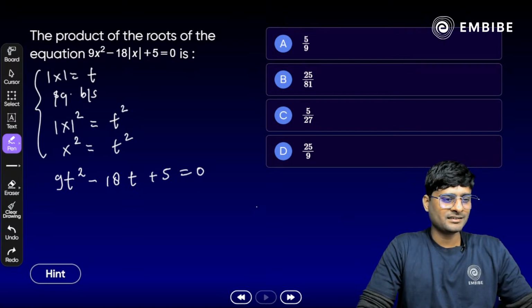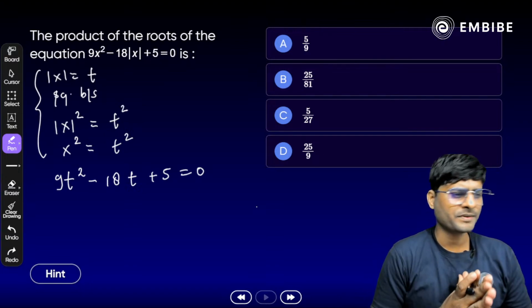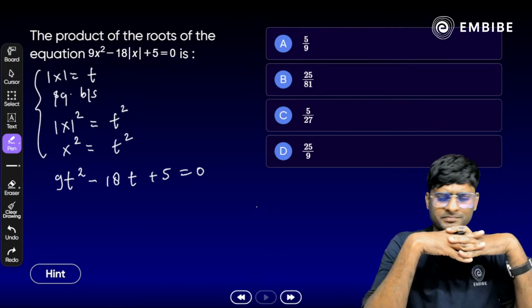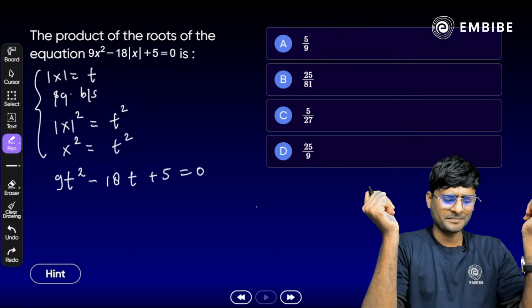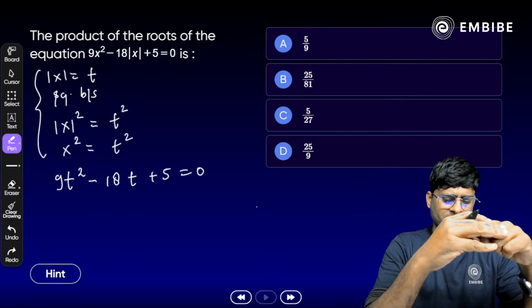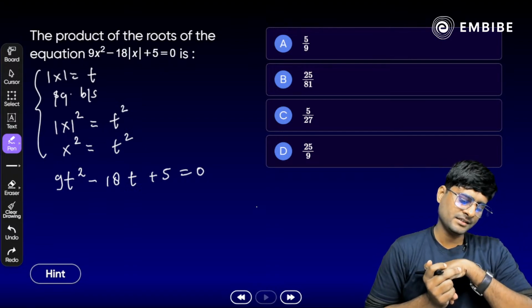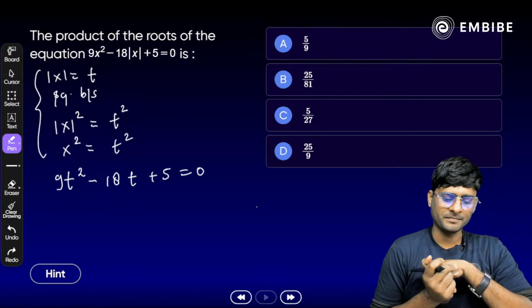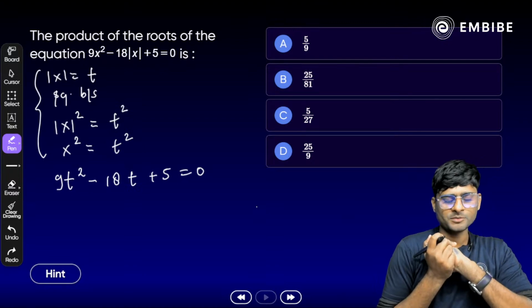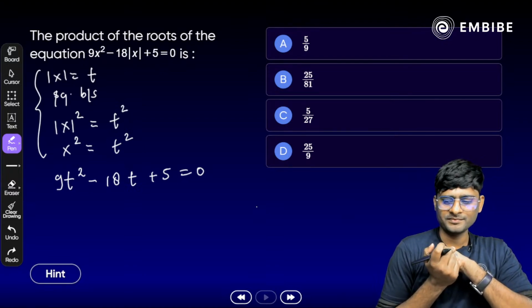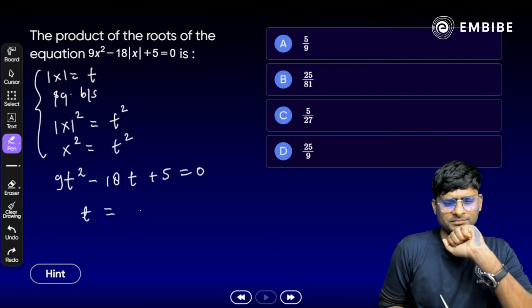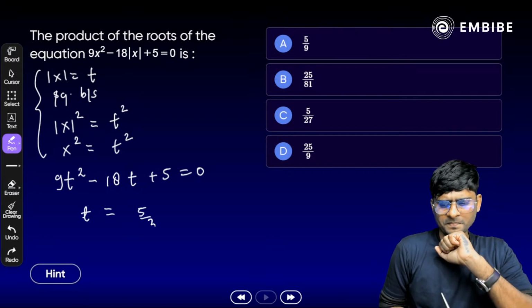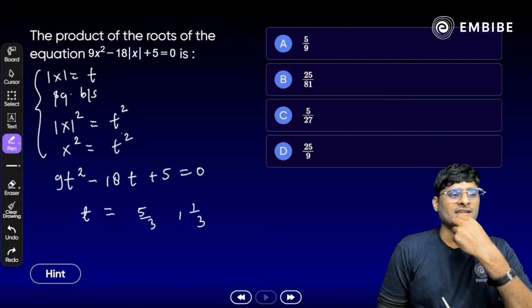All right, 9t square minus 18t plus 5. Try to find out the solution. Very easy. Yes, we will get the two roots here. I think 5 by 3 and 1 by 3. Okay, Shantanu. All right. Option B. All are saying option B. 9 5s are 45. Yes. Take your time. So we will get what? The two values of t here, 5 by 3 or 1 by 3.